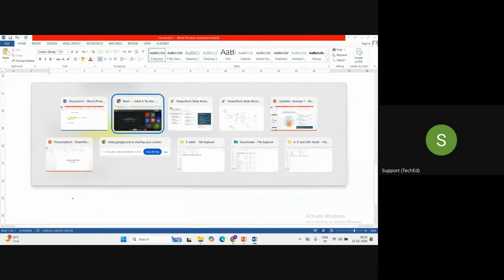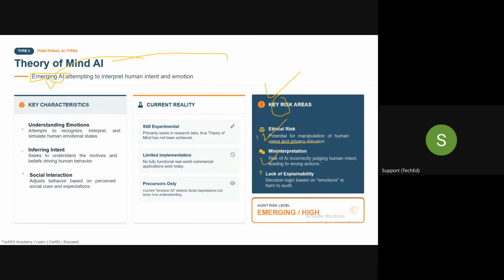Likewise, in this kind of system, there may be a risk related to misinterpretation. The AI has misinterpreted the objective for which it was built. Now it is solely thinking that my only objective is to build a pin. Whatever is coming, whatever the situation, I just need to build a pin, correct guys? So this kind of thing will result in misinterpretation, and misalignment with the objective for which it was built.